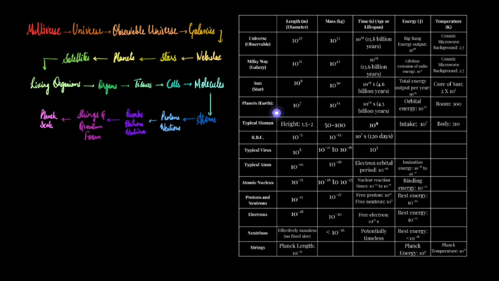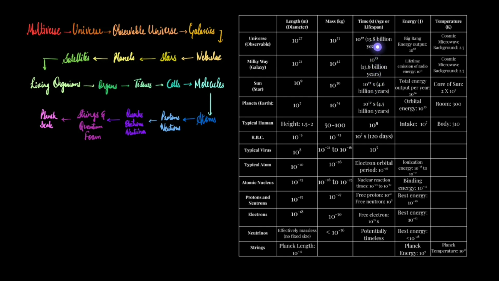Then similarly, we have our planet Earth. The diameter of Earth is in the range of 10 to the power 7 meters. Then the mass is 10 to the power 24 kg. Then the age of Earth is, now if you see, there is this 10 to the power 17 in universe, Milky Way, sun and planets all.